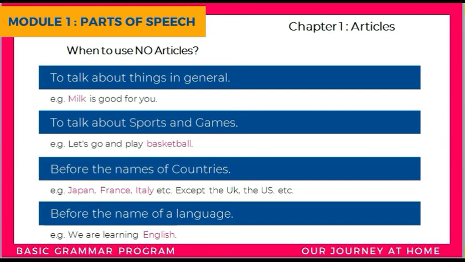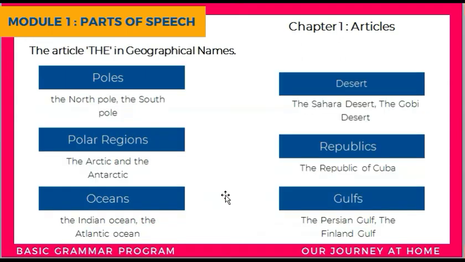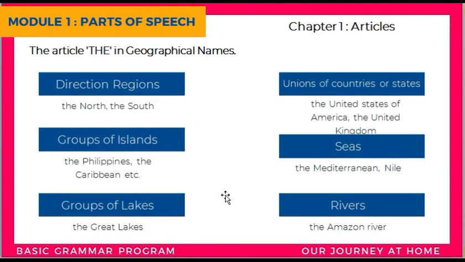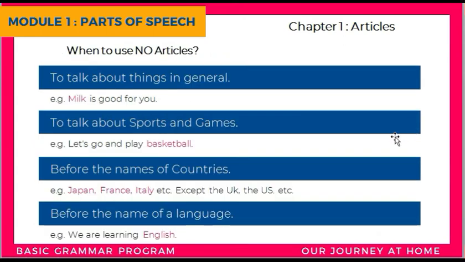We don't need to use any article before the names of countries, Japan, France, Italy, etc., except for the UK and US. Now why do we have to use the? Because it is a union of countries or states, as we saw here. The United States of America, the United Kingdom. Okay, so here except those unions, we don't have to use any article before the names of other countries.